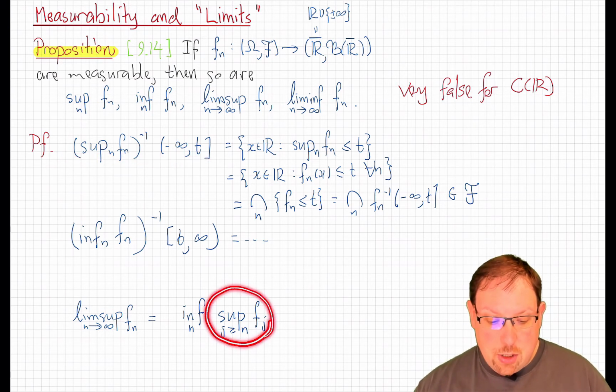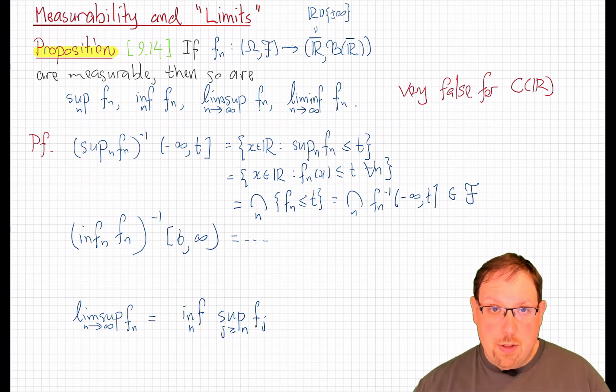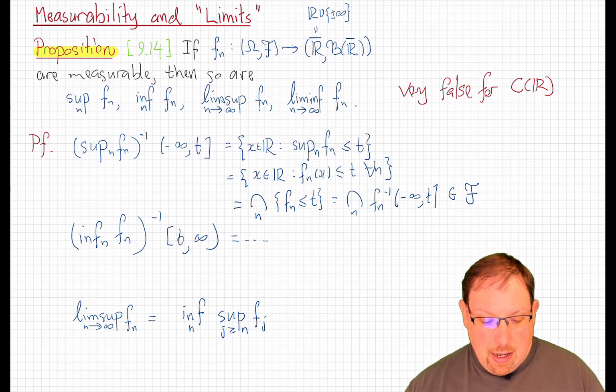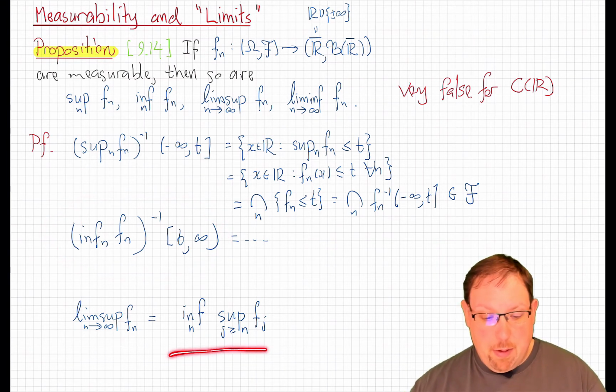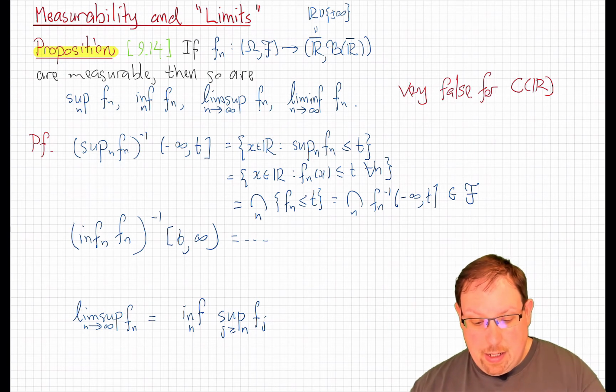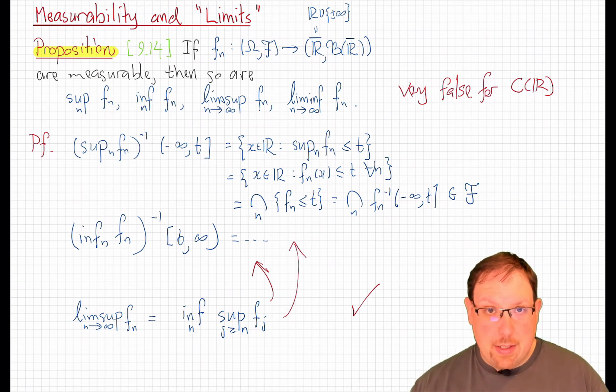So for each n, this is a measurable map, and we have a new sequence of measurable functions. And so therefore, by what we stated how to prove here, its infimum is also measurable. And so by just applying the two cases above, we see that the lim sup is also measurable, and the lim inf works exactly the same way.